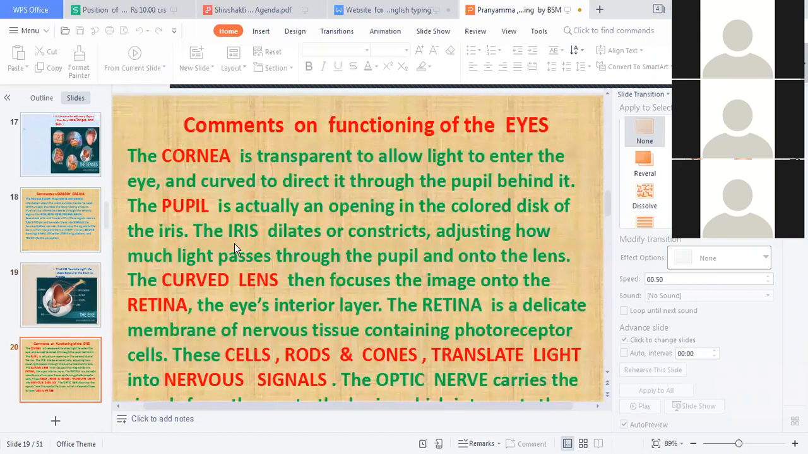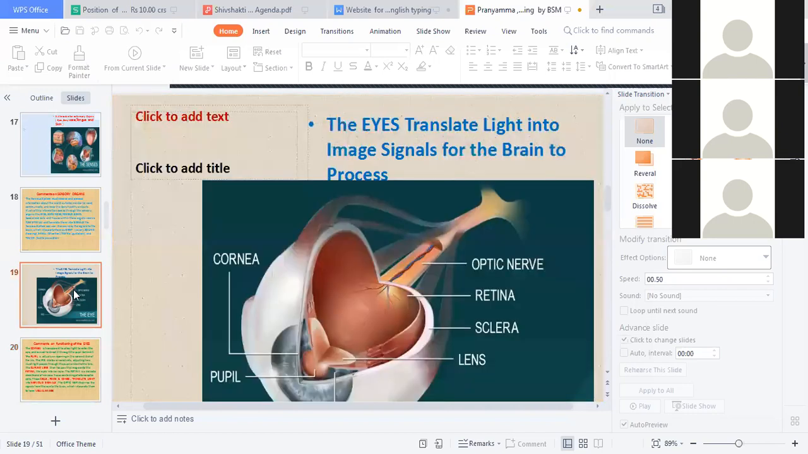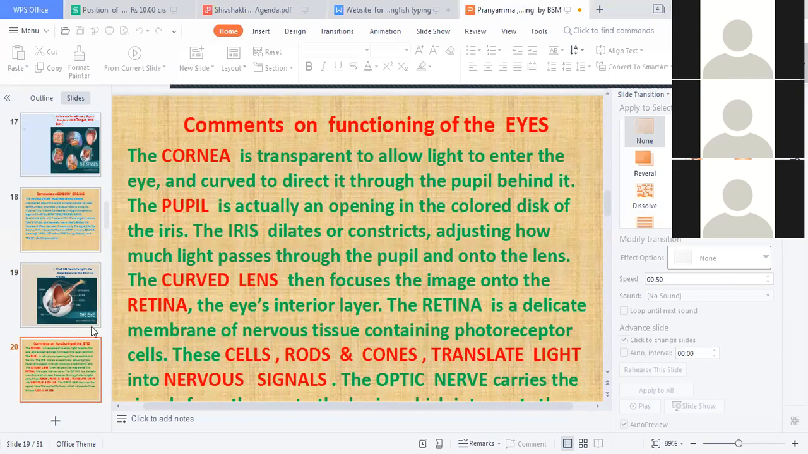Now what are the functions of the different parts of the eyes? The cornea is transparent to allow the light to enter the eye and curve to direct it to the pupil behind it. The pupil is actually an opening in the colored disc of the iris. The iris dilates or constricts, adjusting how much light passes through the pupil and onto the lens.